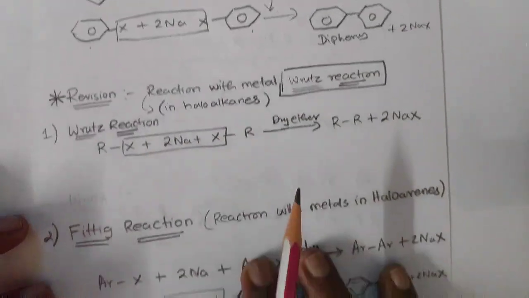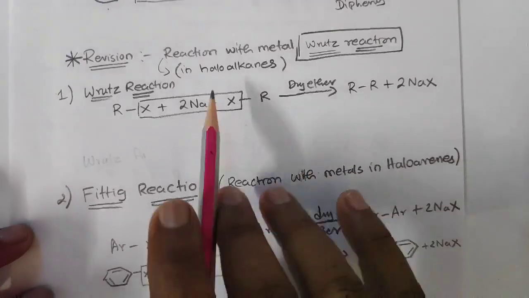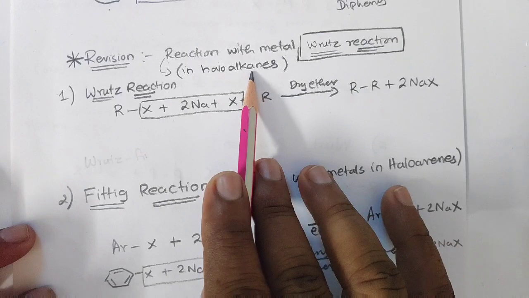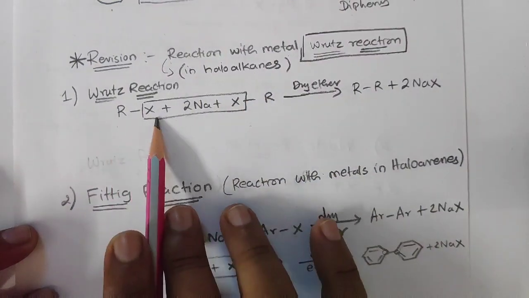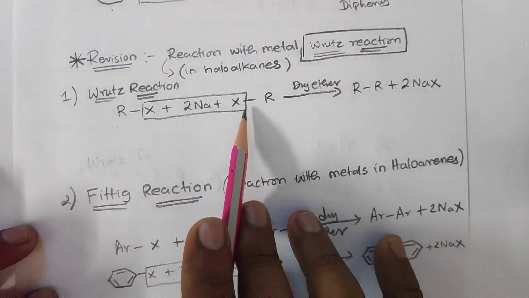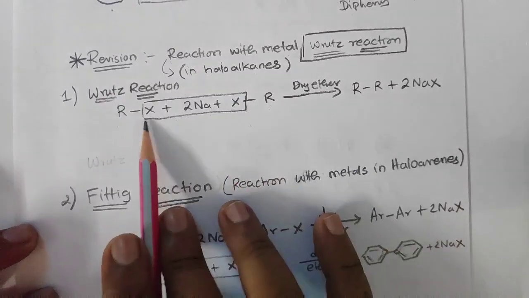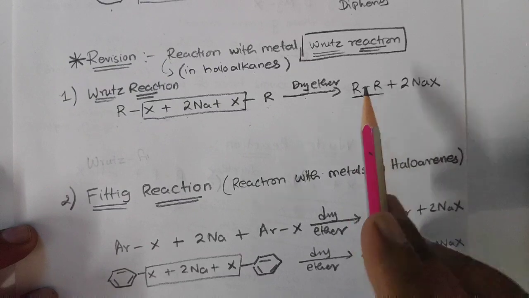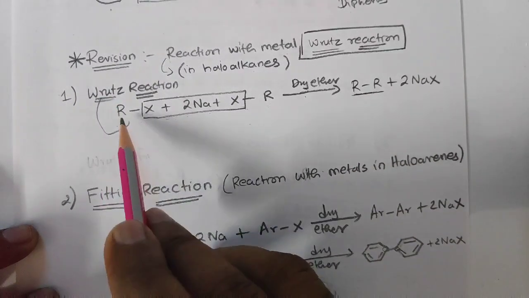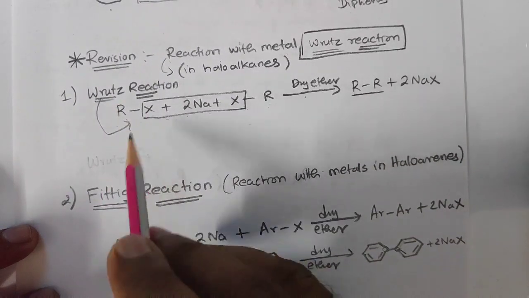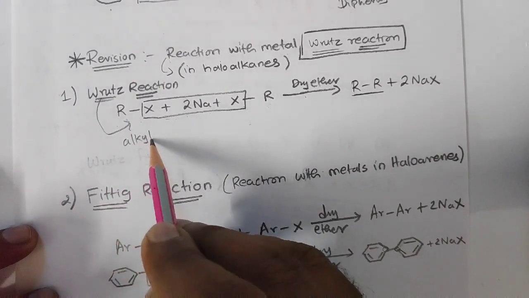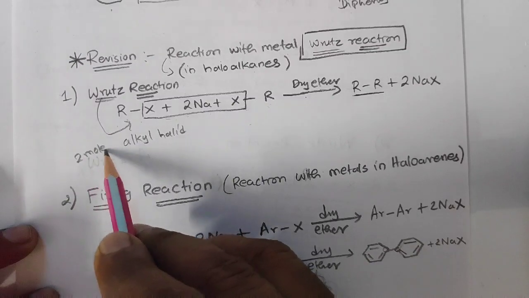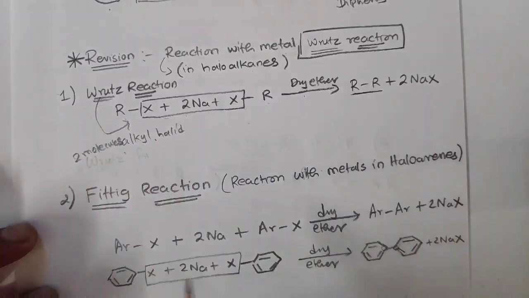So this whole thing we will revise here. You can see here reaction with metal, the Wurtz reaction in haloalkanes, right? In haloalkanes you can see RX plus 2Na, RX only, and 2NaX is removed in presence of dry ether, and R-R is formed. So in the Wurtz reaction always remember what is used: two molecules of alkyl halide.